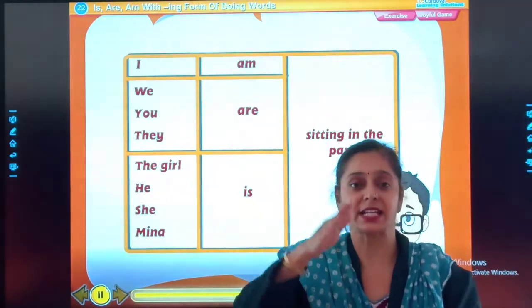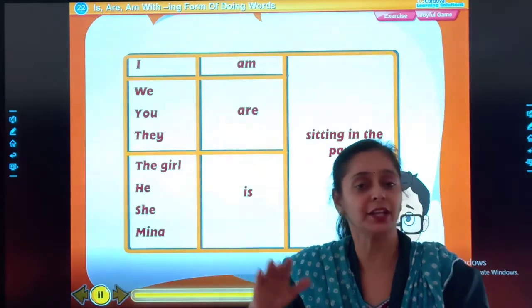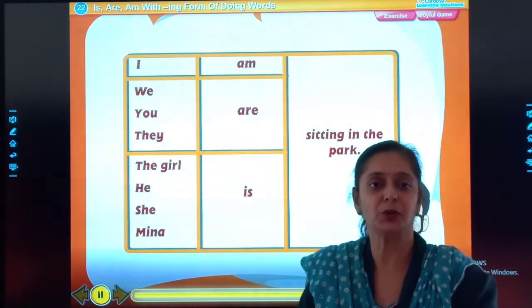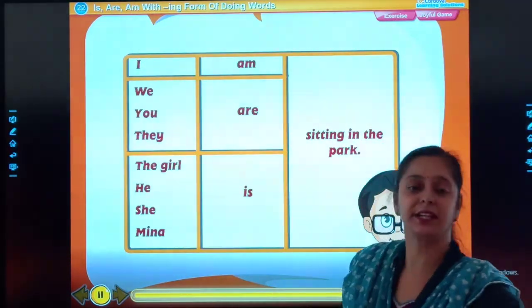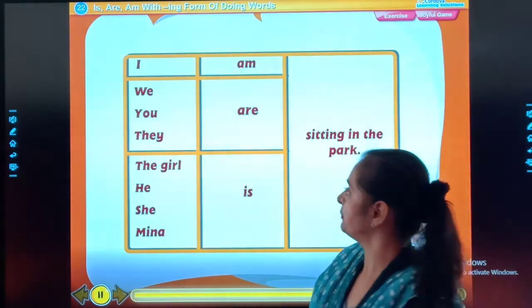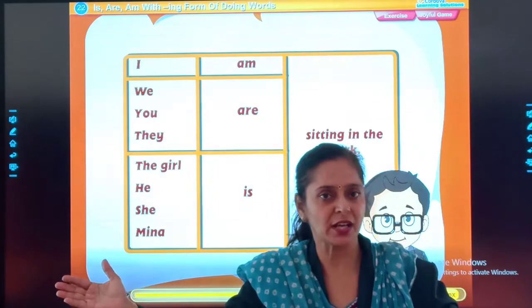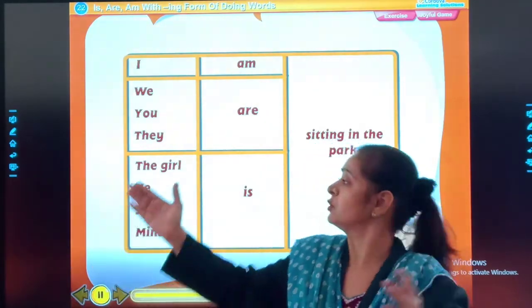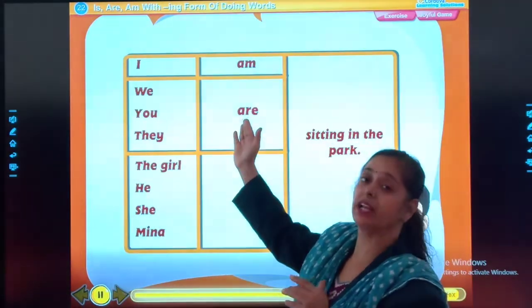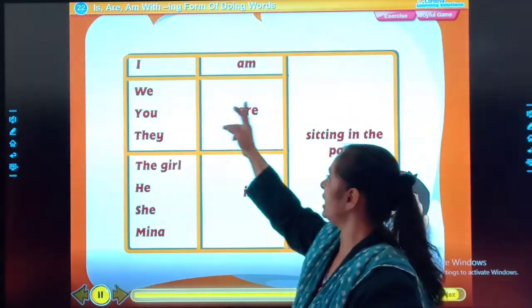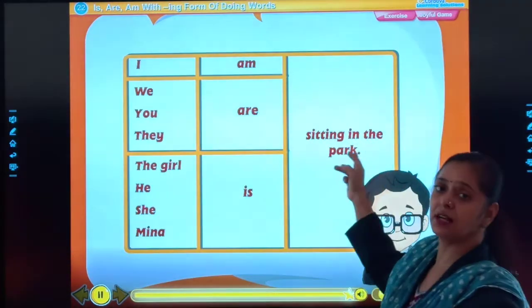That means the action is going on, continuous. Right now I am sitting. We, you, they, meaning many, plural form, at that time we will use only are. We are sitting in the park.